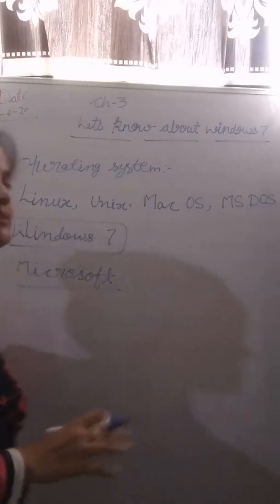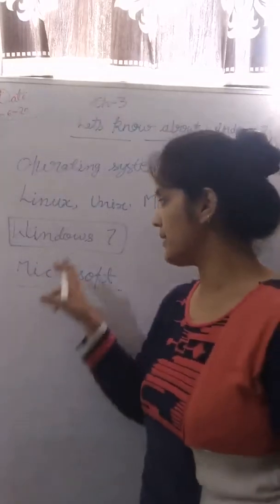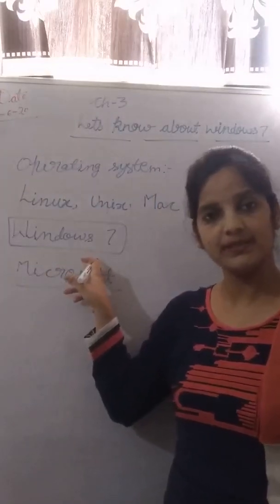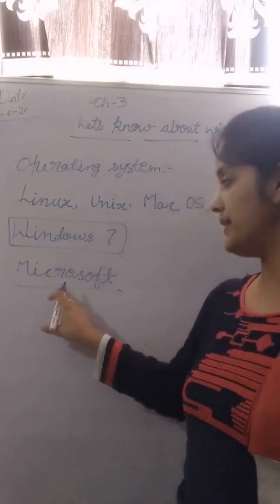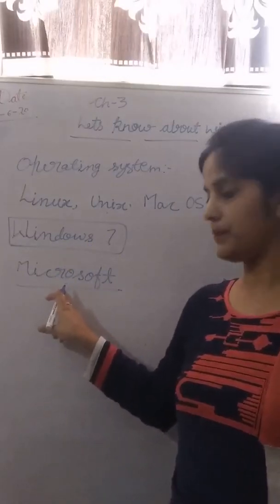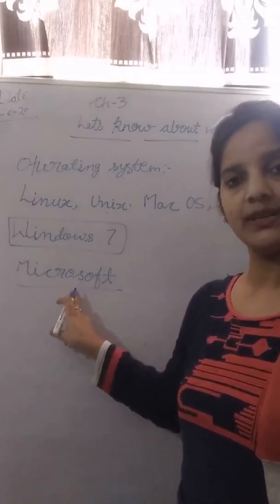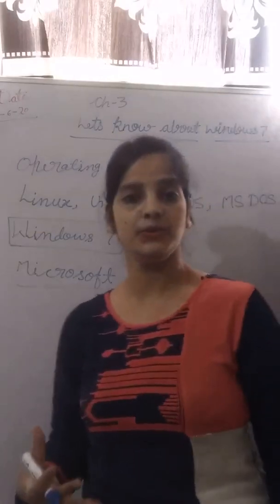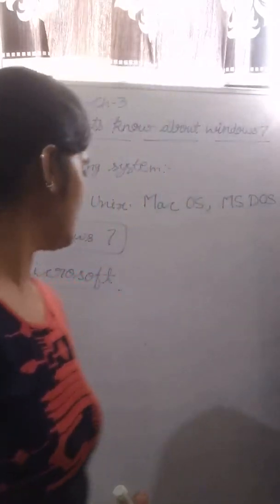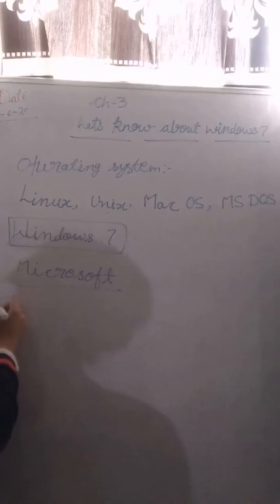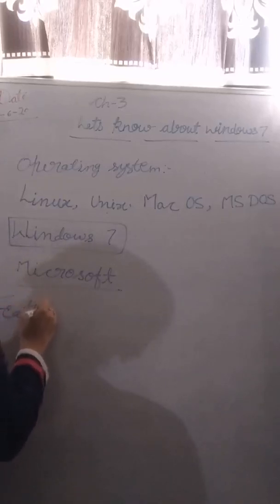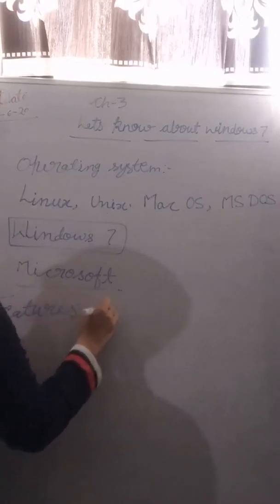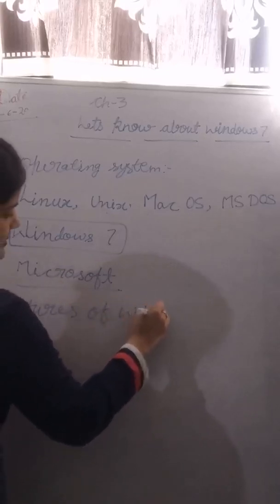Okay. Now, Windows 7 is very easy to use. Remember, Windows 7 is an operating system made by Microsoft, and it is easy to use. So, we will read some features, some properties, some characteristics of Windows 7.